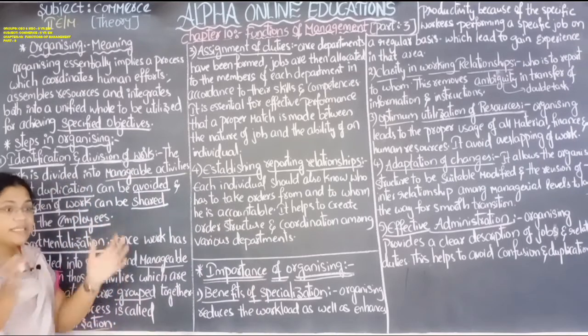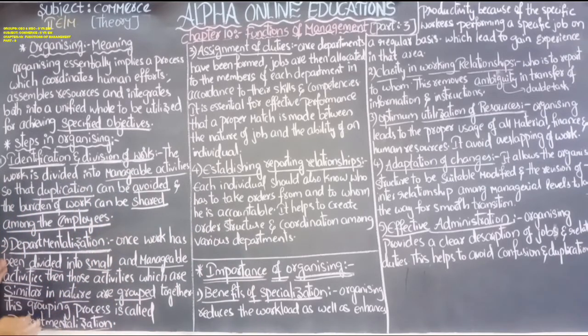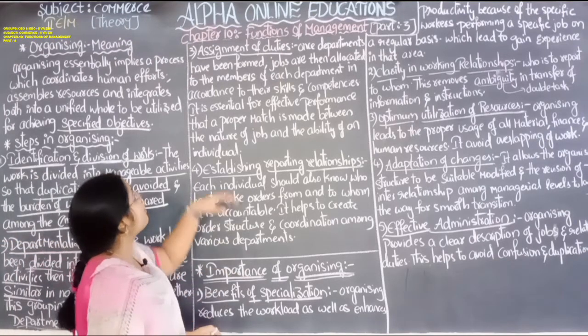So making these types of groups is known as departmentalization. The work which has a similar nature has to be grouped, and that grouping is known as departmentalization.